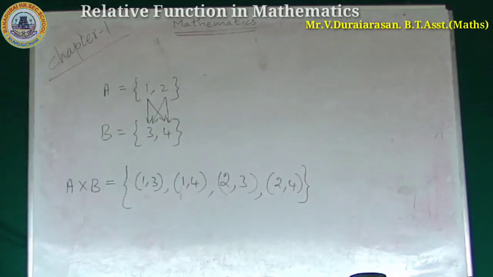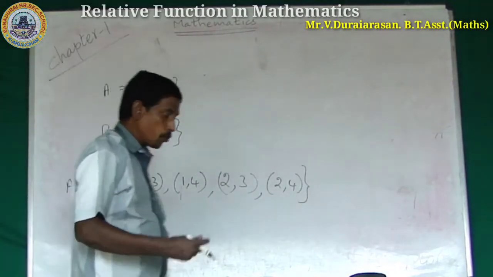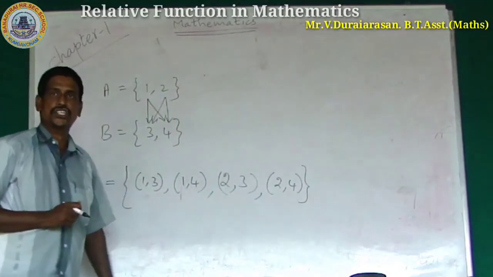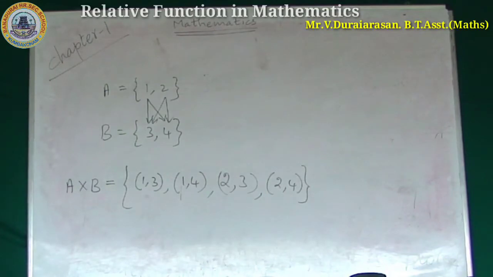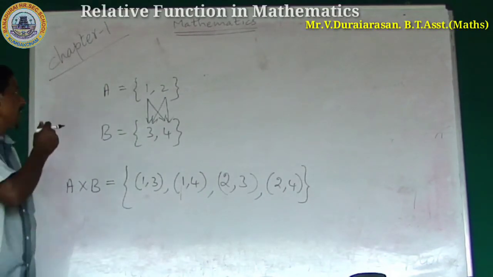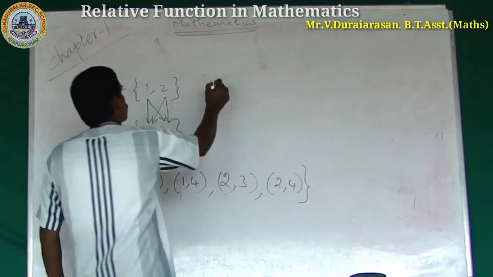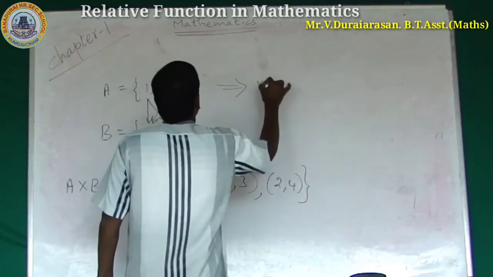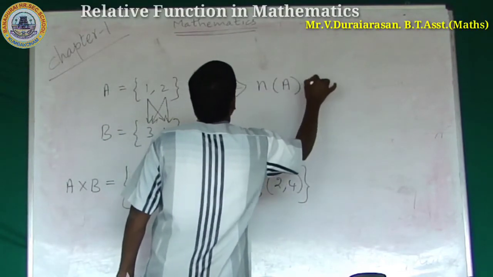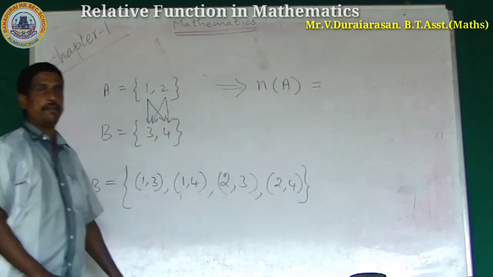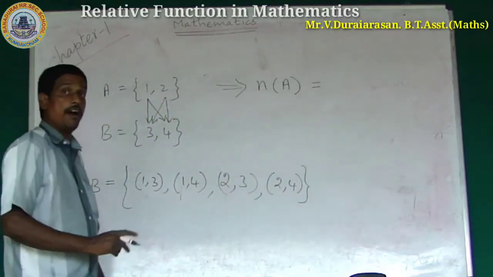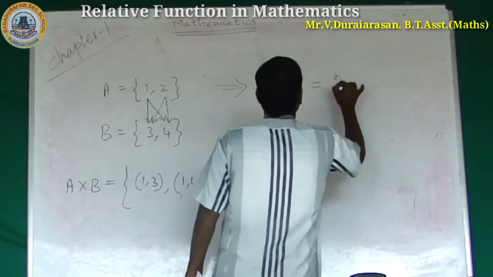Okay. Now to create the next result, what are the results? n of A is equal to what? Number of elements in A. There are 2 elements.